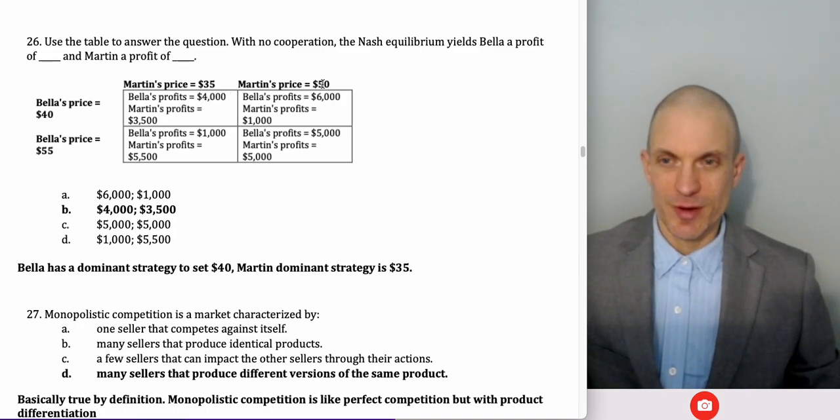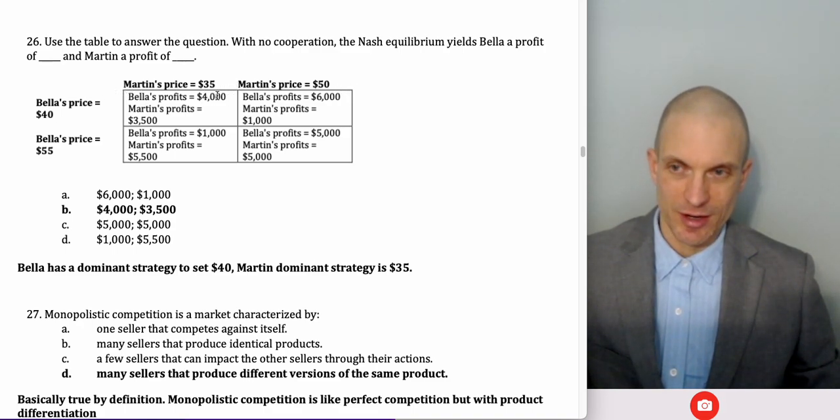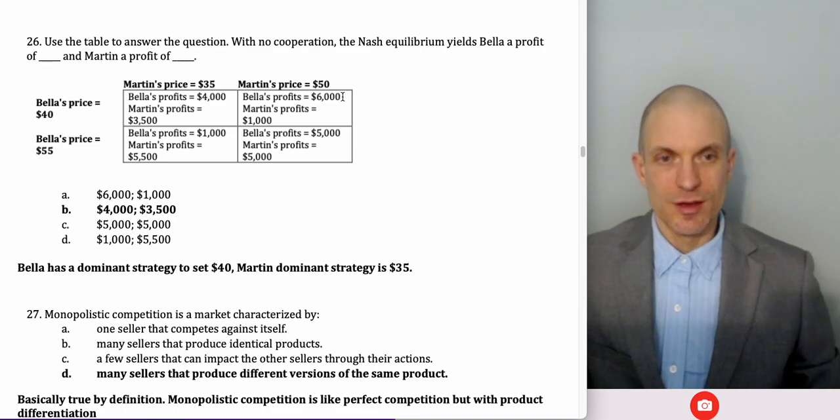Okay, what if Martin set a price of 50? What's Bella's best response? Oh, it's still to set a price of 40, because profits of 6,000 are better than profits of 5,000. All right, so that gives us Bella's best response. Using the check mark method, I put a check here and I put a check there, or using the underline method, I'd underline Bella's profits across both of the entries on the top row. Okay, so what about Martin's best response?